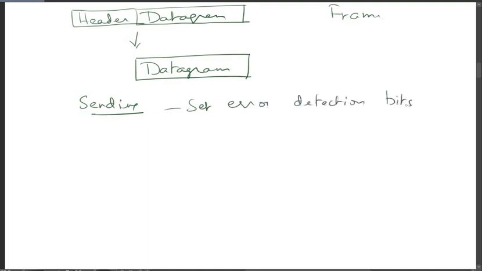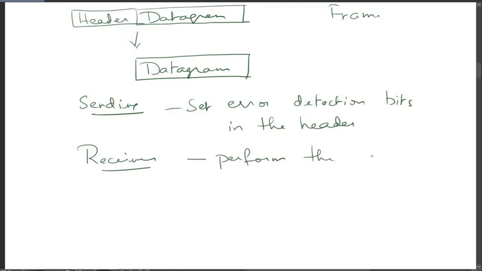These error detection bits are set in the frame header. Then at the receiver, the controller present in the receiver will perform the error detection, and after detecting the errors, it will also correct the errors.